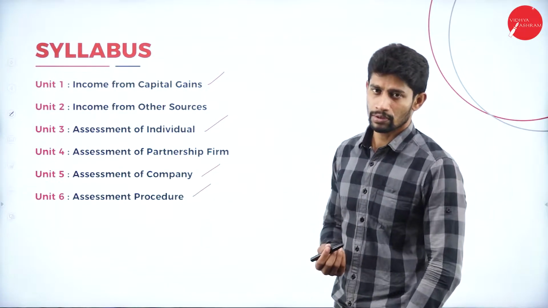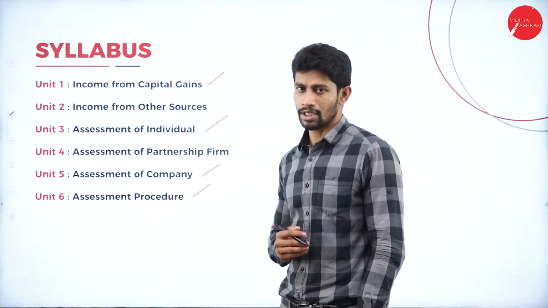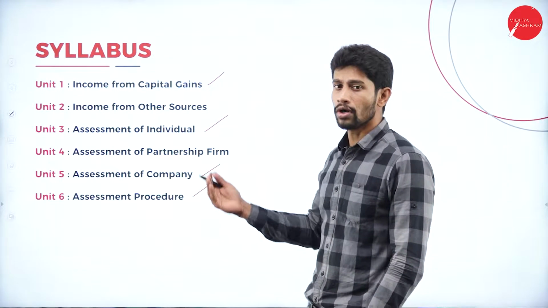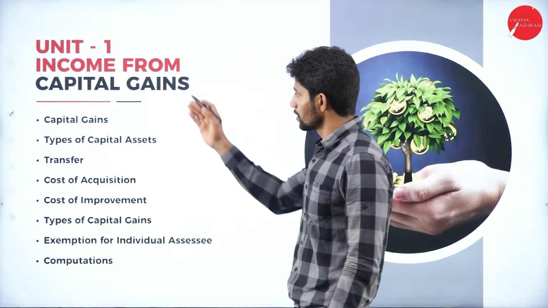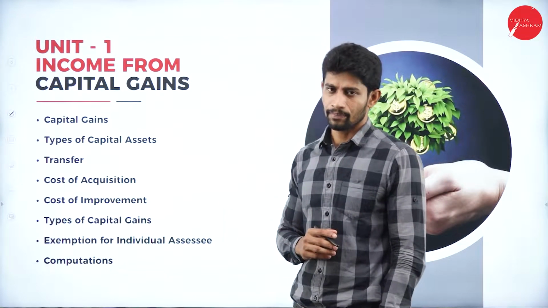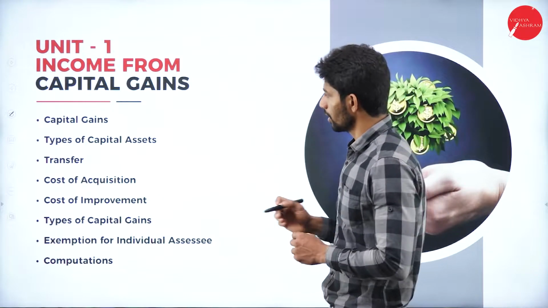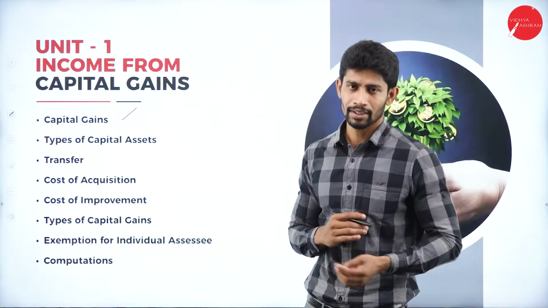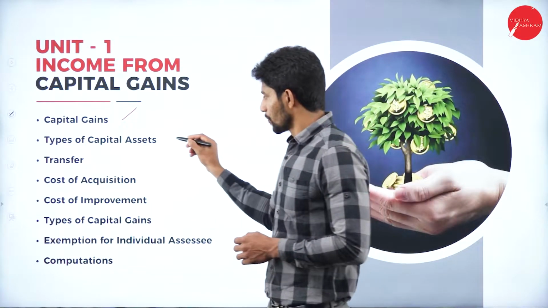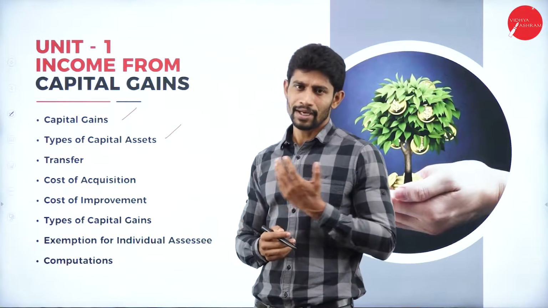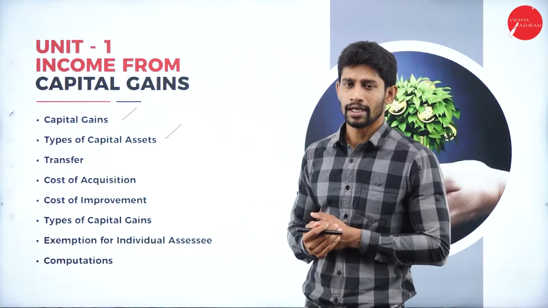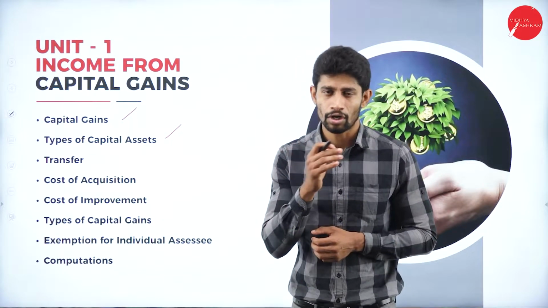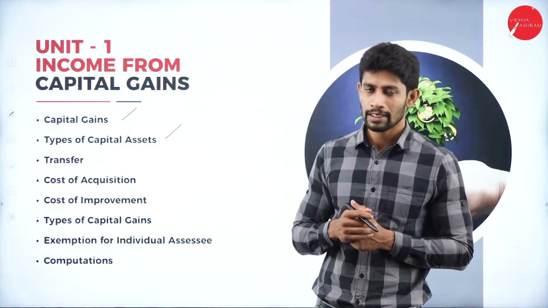So if you look in depth into each and every chapter, you'll get to know what all we are going to learn under each unit. So moving on to the first unit, that is income from capital gain. In this unit, you'll be learning about the meaning of capital gains. What does it really mean? The meaning of capital gain and types of capital assets. Yes, mainly we have long-term capital asset and short-term capital asset. So what is the meaning of long-term capital asset and what is the meaning of short-term capital asset? About this we are going to learn.